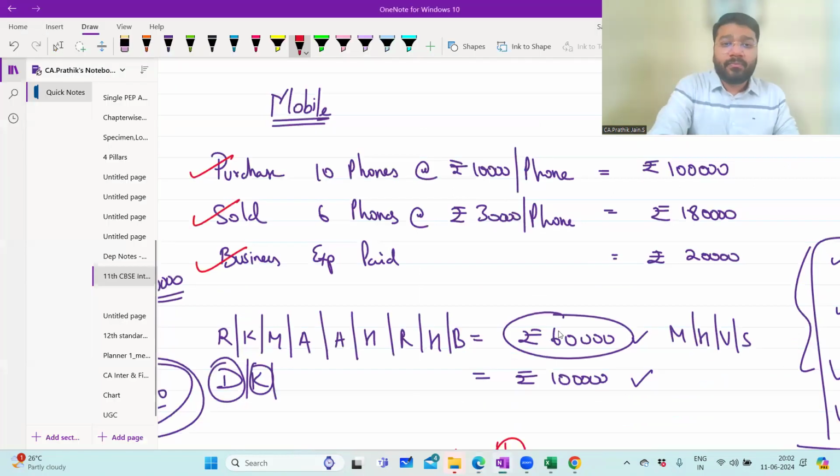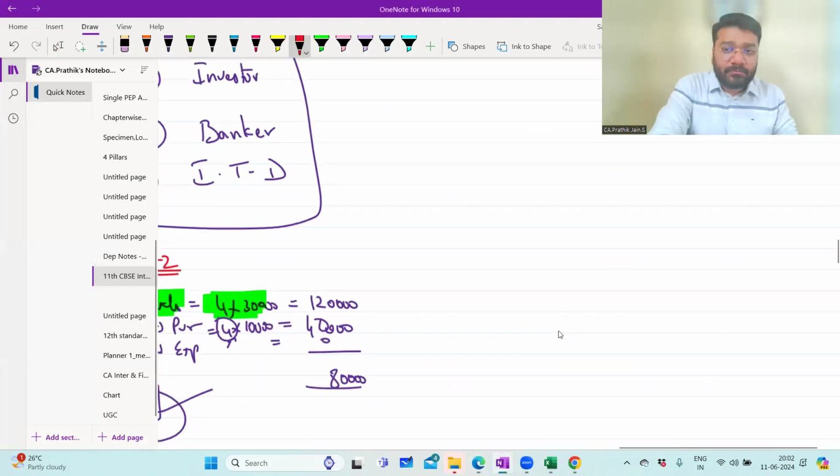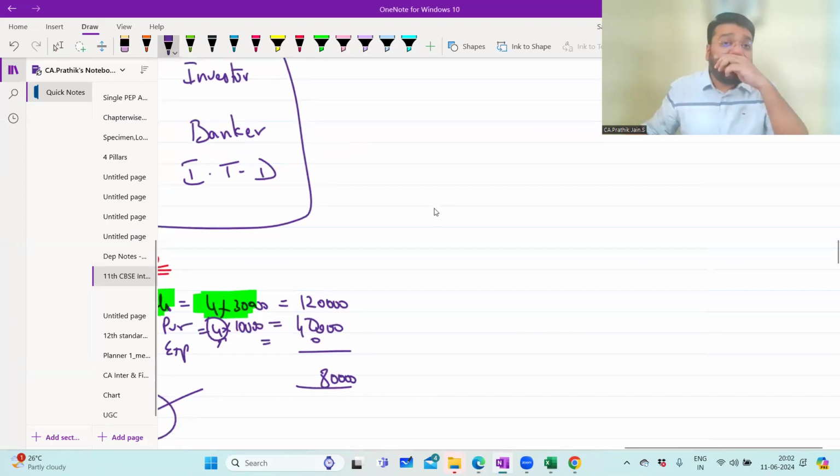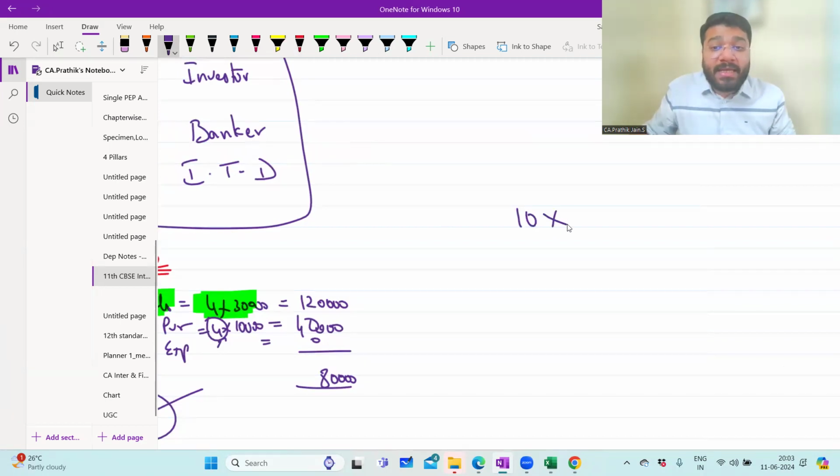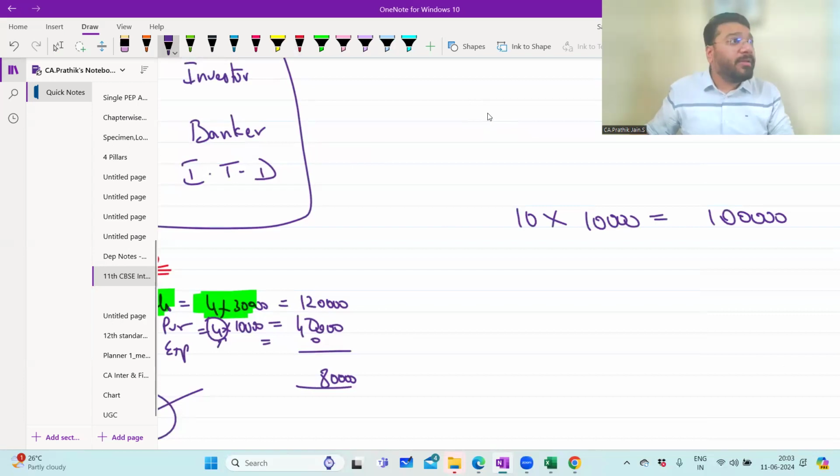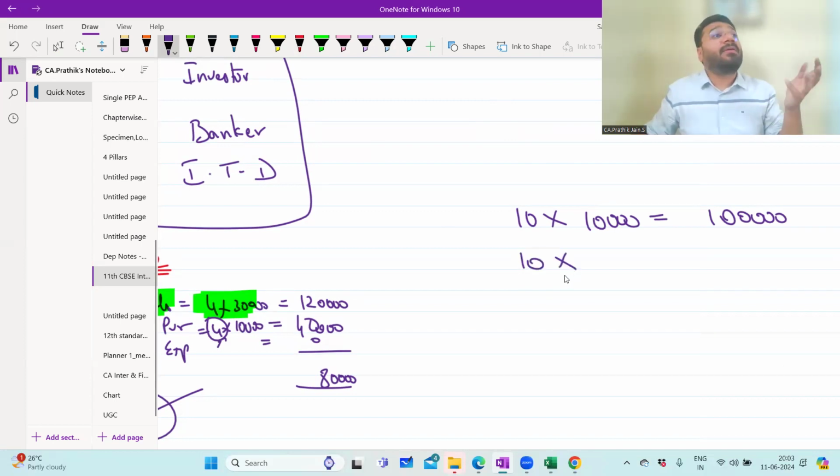Let's suppose I purchased 10 mobile phones from New Delhi, each costing 10,000 rupees. My total purchase value is 1 lakh rupees. Then I went to America, saw a lovely new model phone from a super brand, and purchased another 10 mobile phones, paying in US dollars.